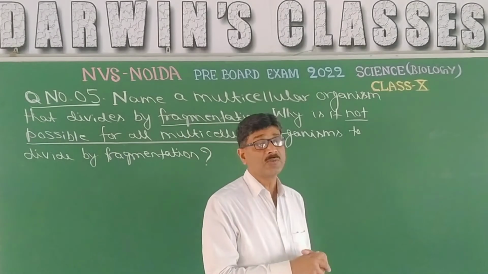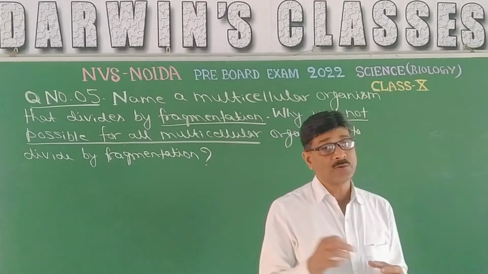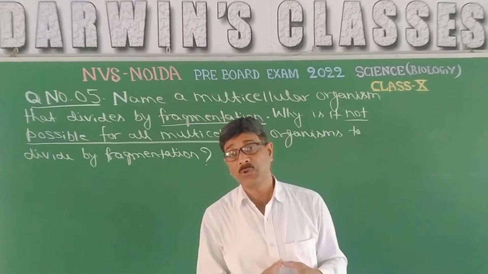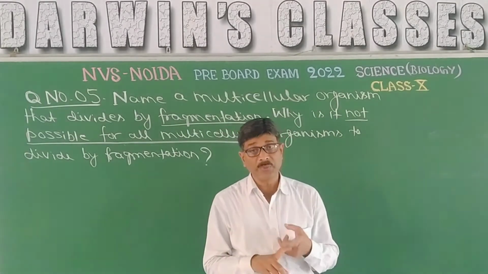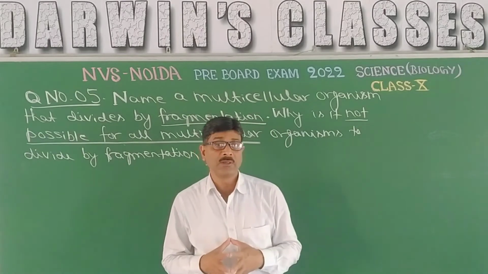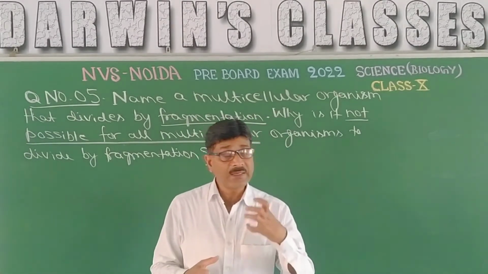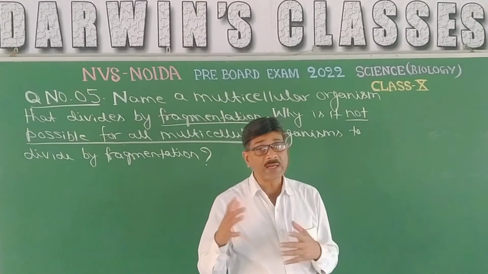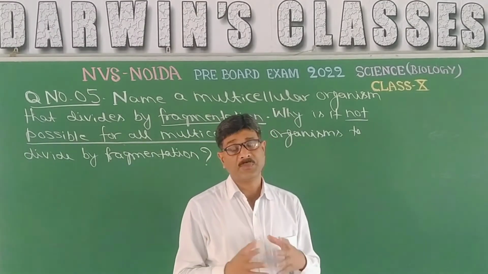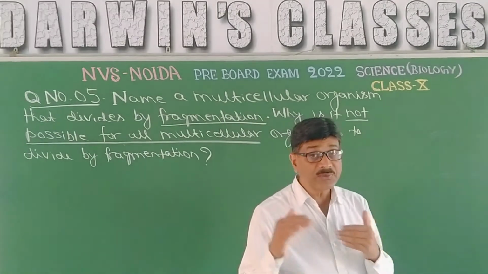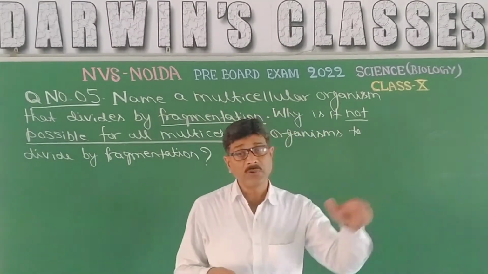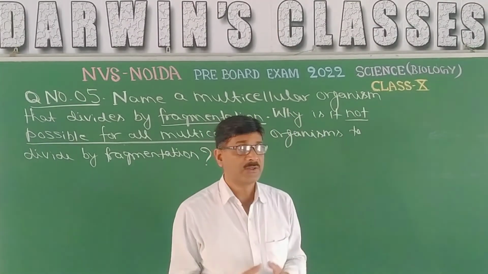Only in multicellular organisms, it is the zygote that has totipotency and leads to the formation of the complete young one, because that cell has the capacity to form different types of cells simply by cell division and cell differentiation.